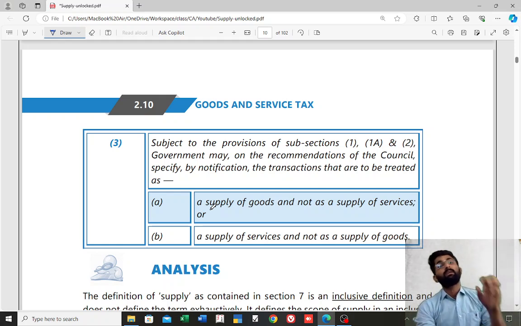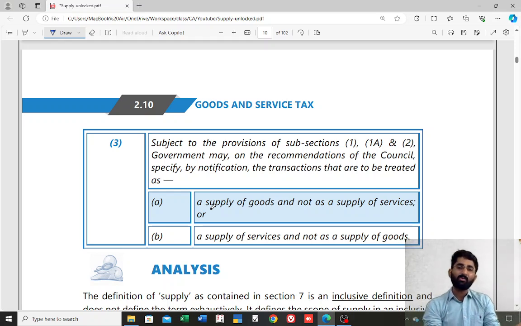That means government has complete authority to say something as supply of goods or supply of service. So that is what is given in section number 7, subsection 3. Not so important one.